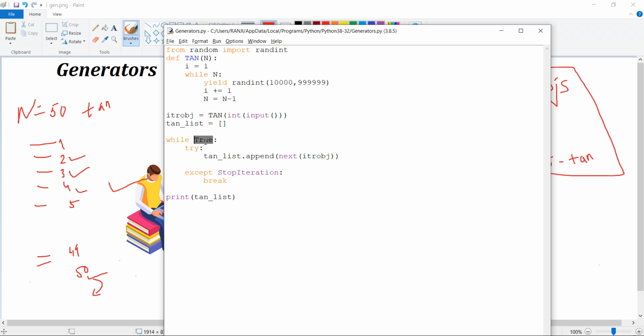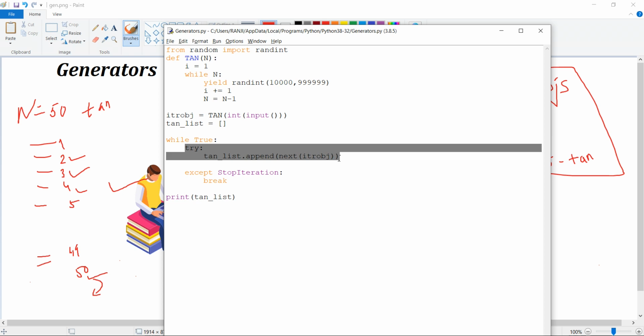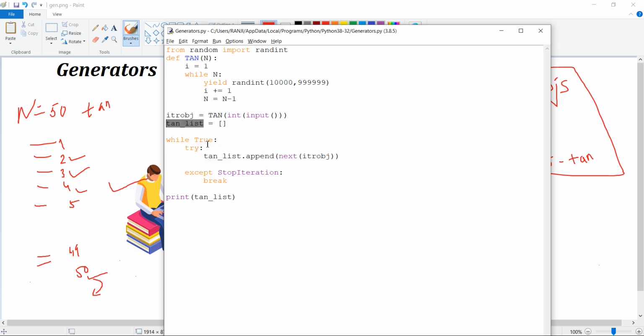So until this condition is true, this will be executed, and inside that I'll write a try block, and inside this, the tan list appending the iterator object. By using the next method we generate the next object, that is the iterator object, and I'm putting it into the tan list.